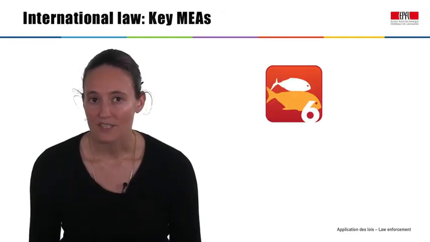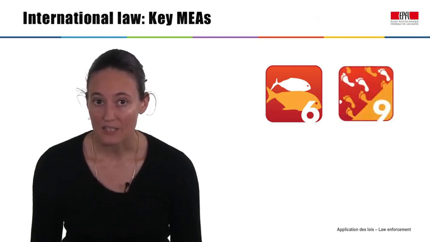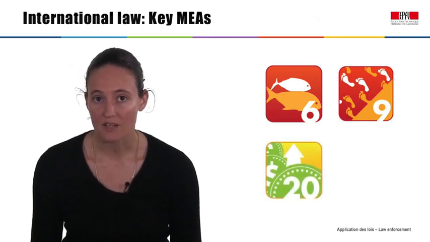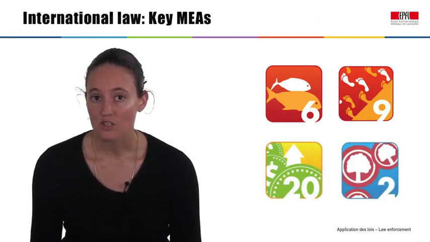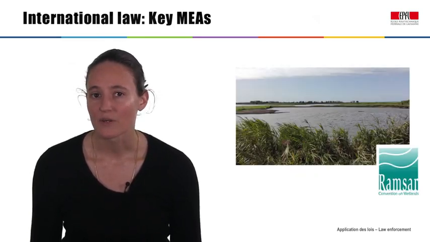Target 6 addresses management and sustainable use of fisheries. Target 9 deals with invasive alien species. Target 20 calls for mobilization of financial resources, while Target 2 aims at integrating biodiversity into development and planning processes. Let's look at another agreement.